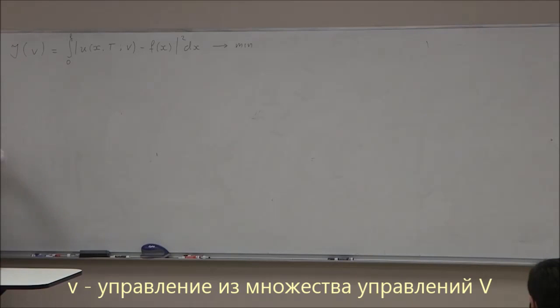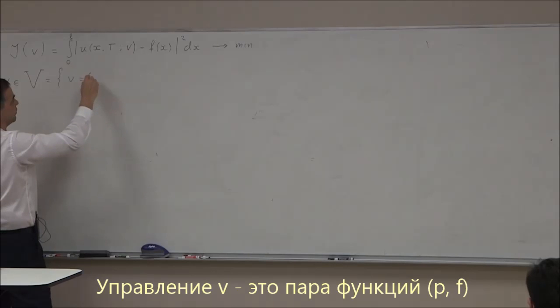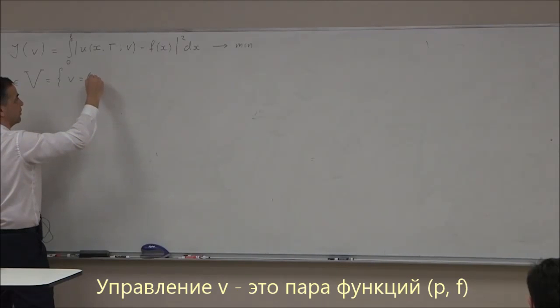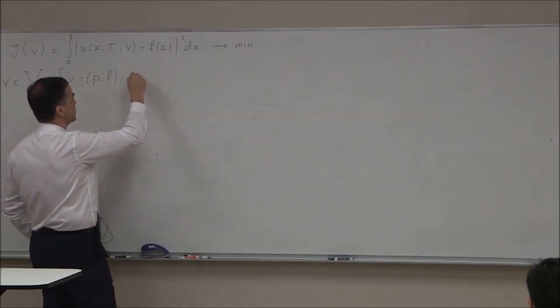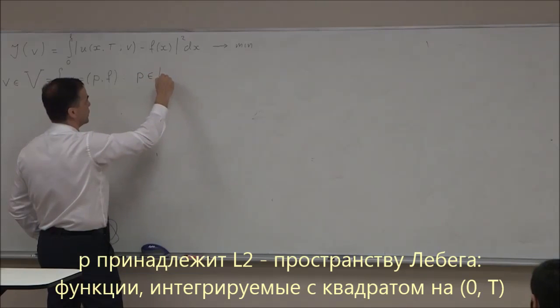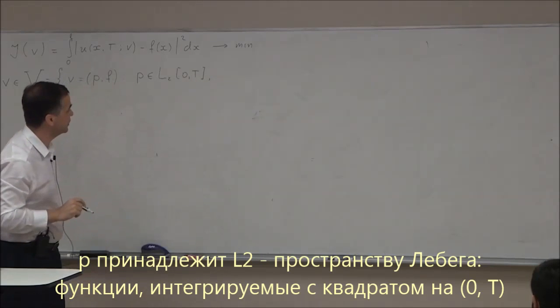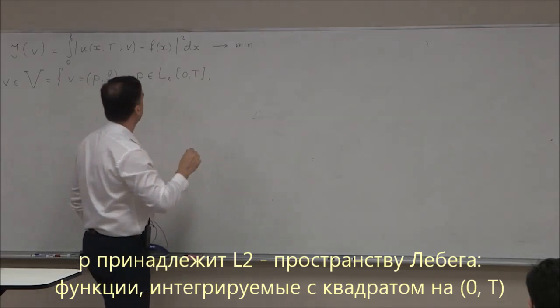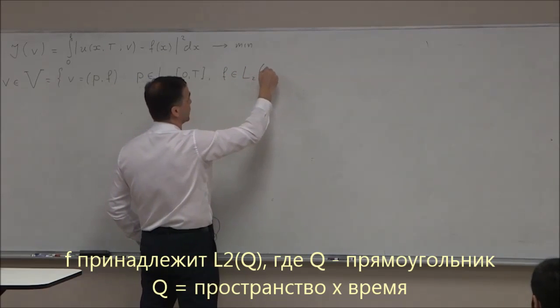Here v belongs to the control set. I'm going to minimize over v in the control set. Let me describe the control set. V belongs to the set capital V. This is all pairs of functions. Let me call the first element p and the second f, from the following spaces. So p belongs to the space L2(0, T), the Lebesgue measurable functions that are square integrable on (0, T), and f belongs to the space L2(Q).